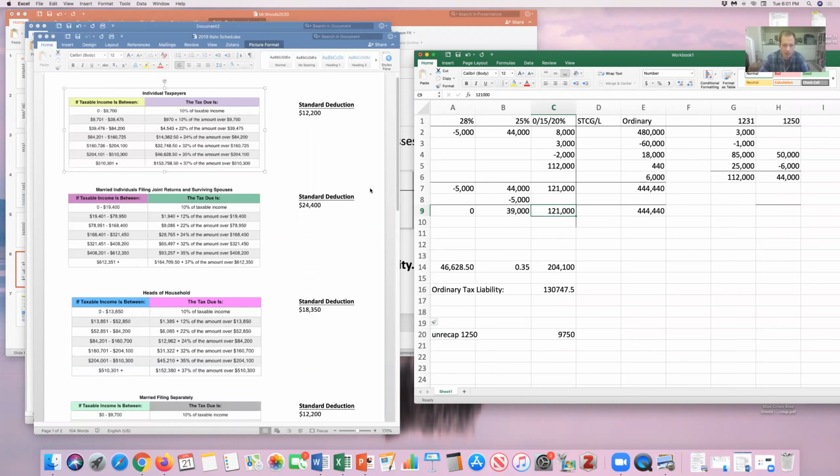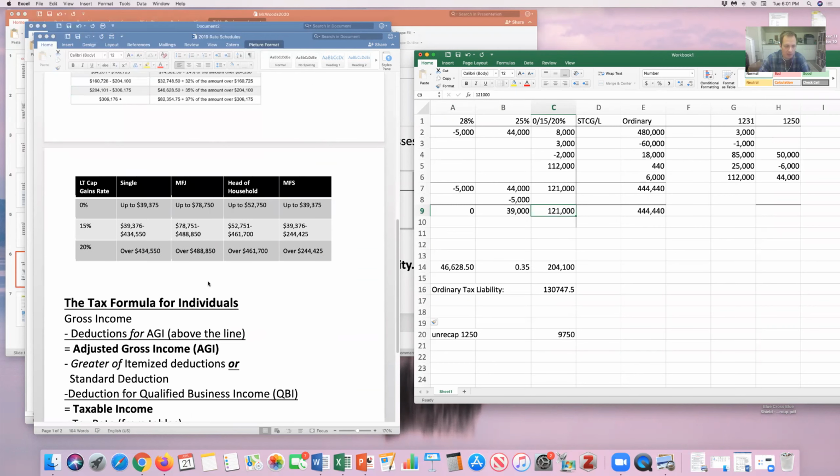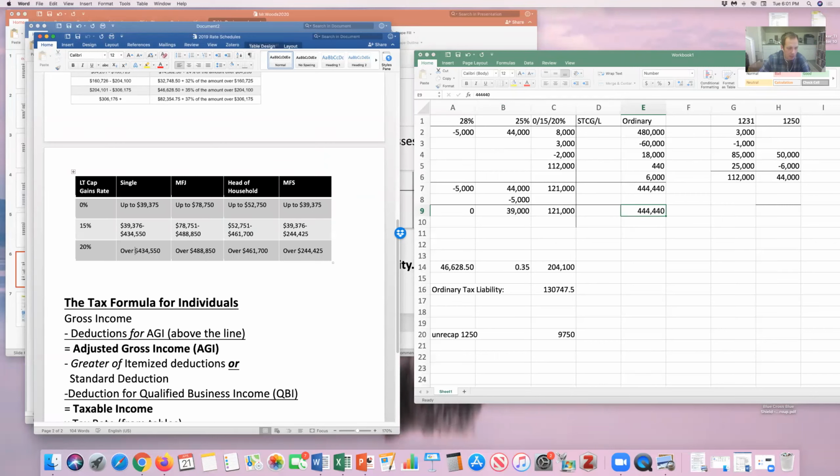But to try to get the lowest possible rate, now I'll do these long-term capital gains. Let me find those brackets, right here. He's single, and I'm going to look here based on his ordinary income. Since these over here are already taxed at the maximum rate, I won't count them. So I'm just going to start at 444,440. All the income that's been taxed at his ordinary rates is what I use. That's going to already put him over the line here, and all of these will be taxed at 20%.